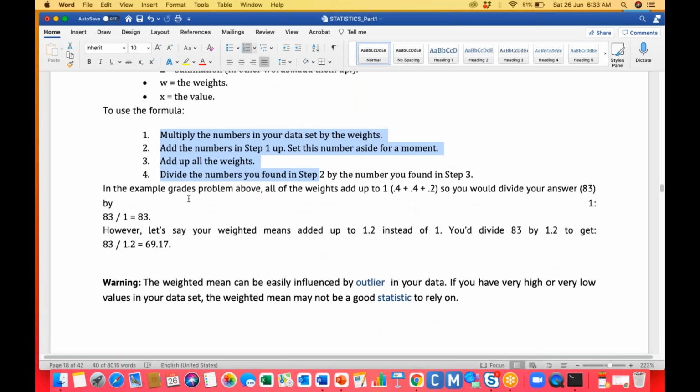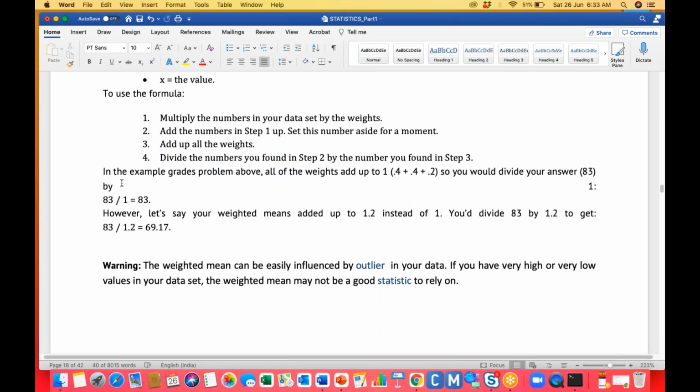Okay, weighted mean. Let's have one more example, you can see this example, we can easily understand.